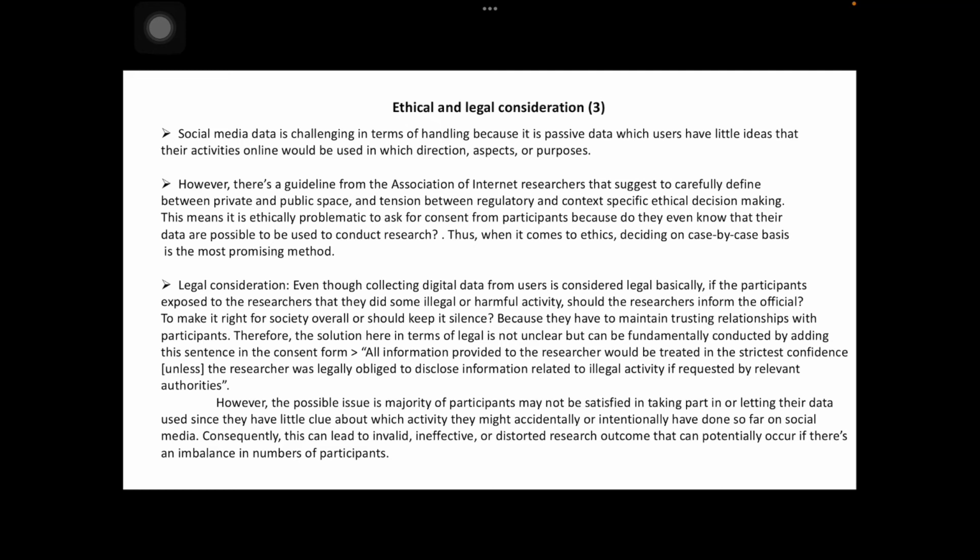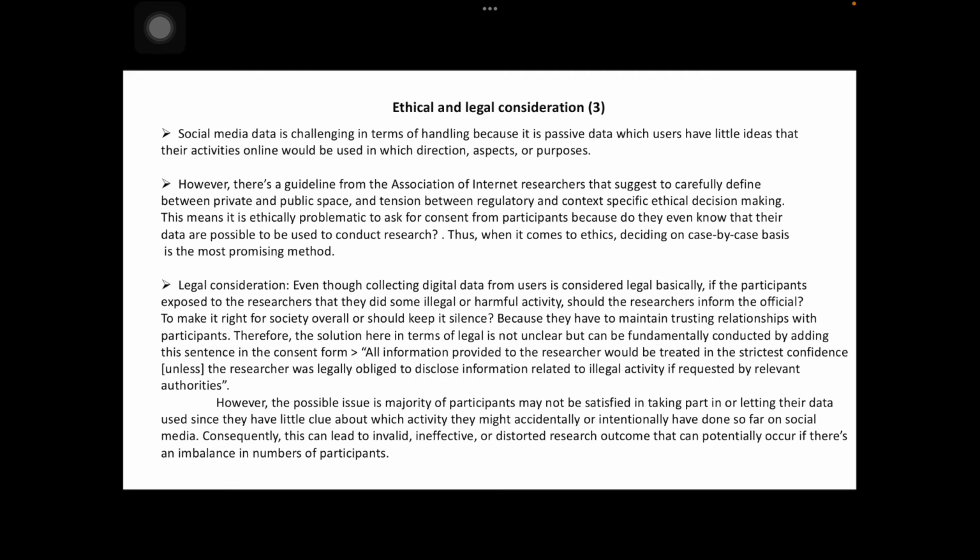Also, for legal consideration, even though collecting digital data from users is considered legal basically, if the participants expose to the researchers that they did some illegal or harmful activity, should the researchers inform the officials to make it right for society overall, or should they keep it silent? Because they have to maintain trusting relationships with participants.